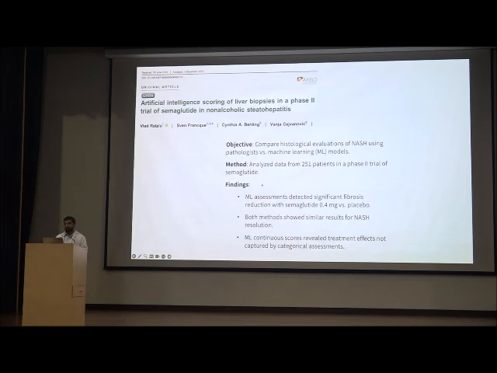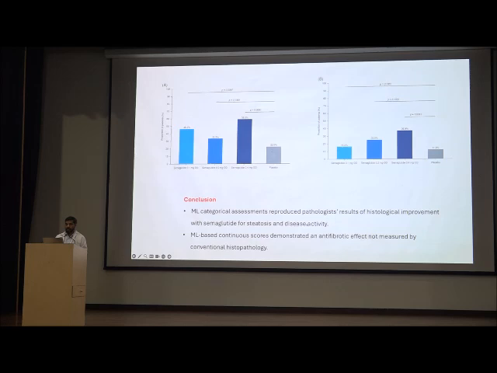Semaglutide response was also assessed with artificial intelligence, and in this study of 2023, they compared machine learning with pathologist evaluation. They showed that machine learning assessment detected significant fibrosis reduction with semaglutide 0.4 mg versus placebo. Both methods showed comparable NASH resolution, with 0.4 mg of semaglutide, this was pathologist and this was machine learning.